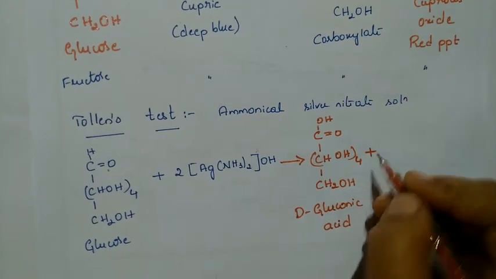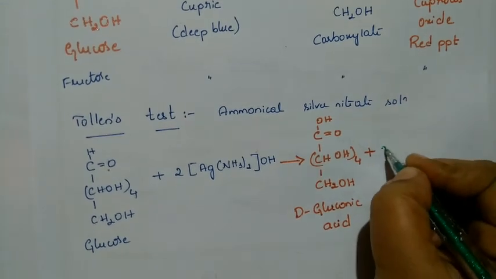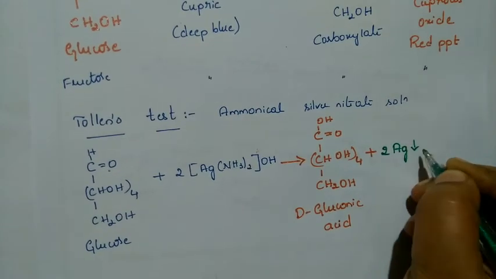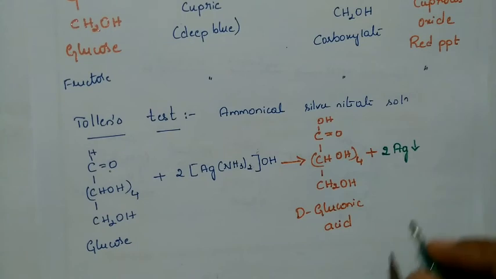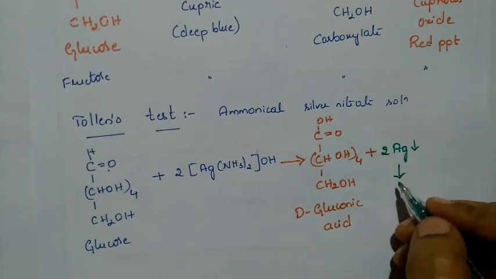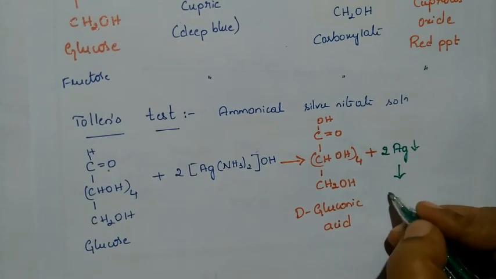Here, the important thing by which we can identify whether the substance has undergone a reaction or not is this part, that is Ag, silver. If you observe properly, it is a black colored precipitate, but it has a shining surface.